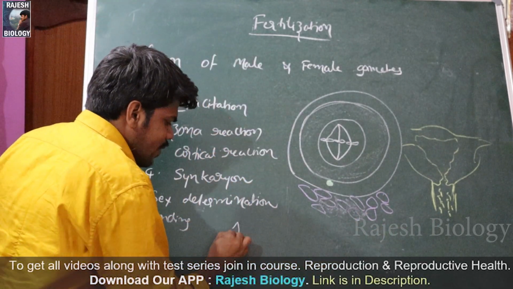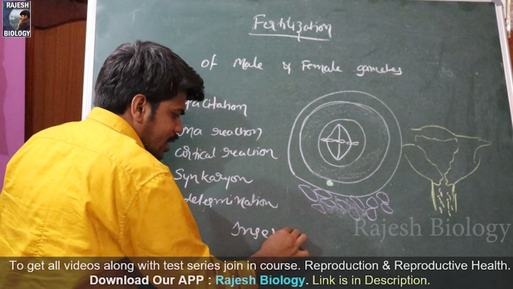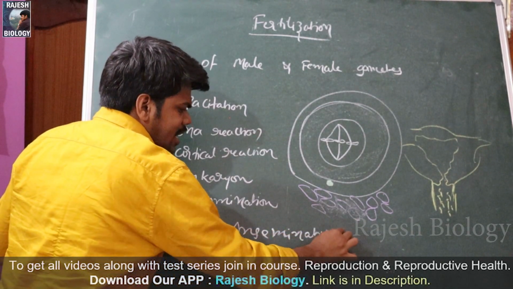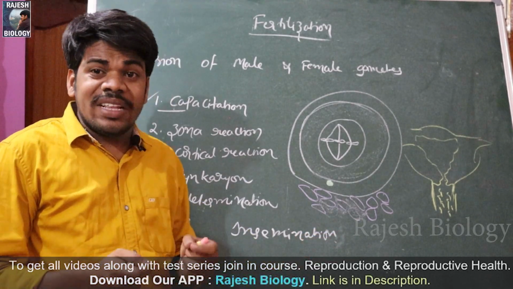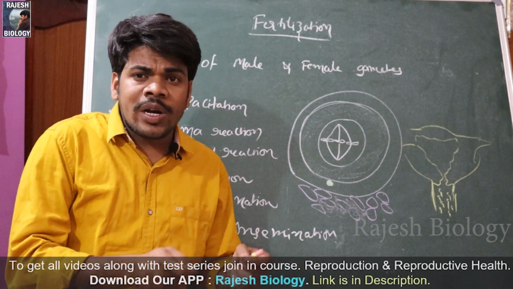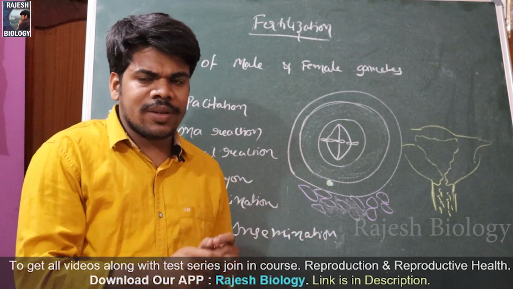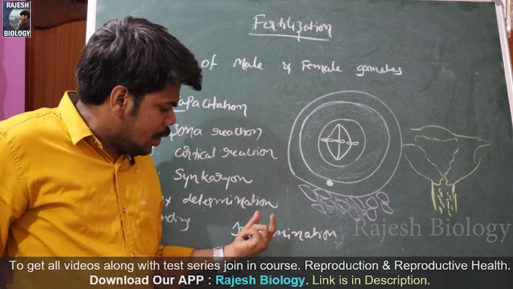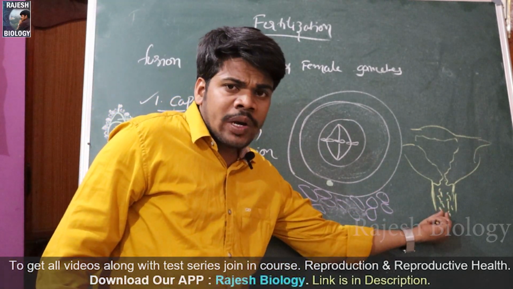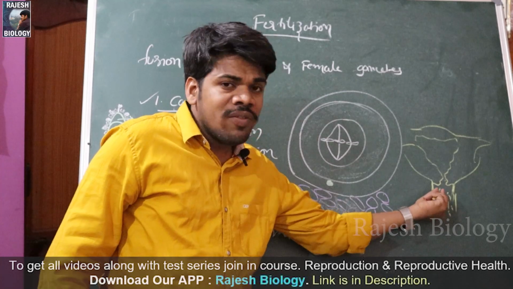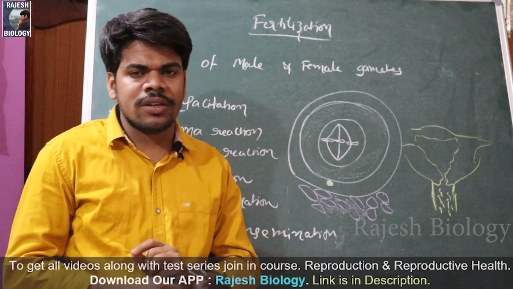What is it called? Insemination. Insemination means releasing of semen into the female reproductive tract, the female reproductive system. That is the first step. During insemination, the sperm cells are released into the female reproductive tract and they enter into the vagina. This is the first step.